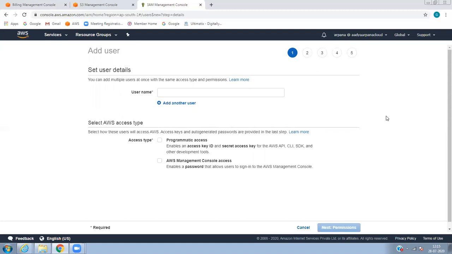You can use the access key and secret key to access, for example, using the CLI or SDK or any other development tools. There's no need to log into the console. You can do anything using the access key. But it is highly recommended that the access key and